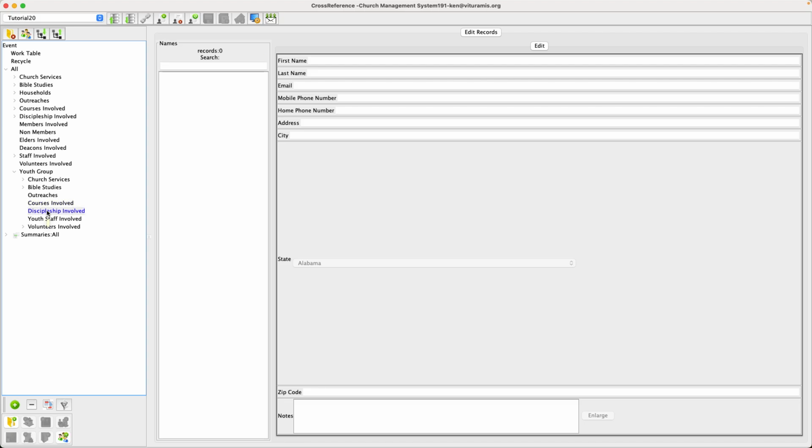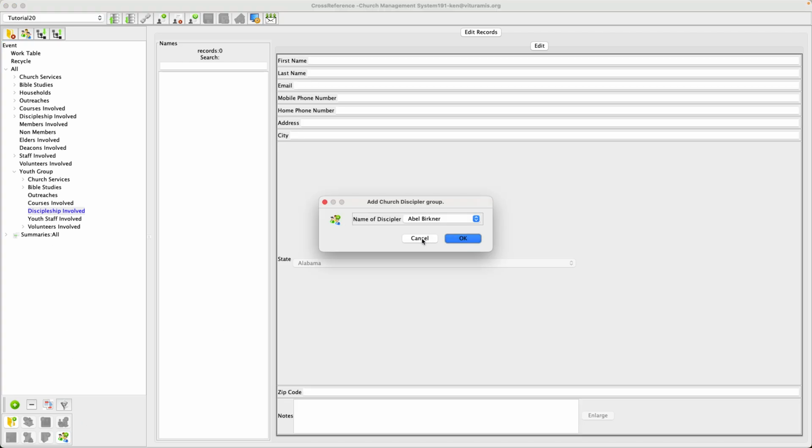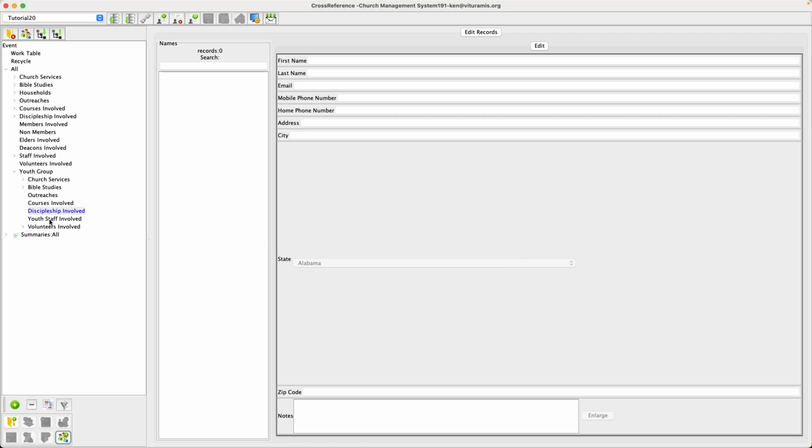As well, discipleship. It does make sense to continue discipleship even within the youth group because that is a big area for people to grow. So we have discipleship groups also within CrossReference, and you can go ahead and use them just the same way as you would elsewhere. This just keeps things separate so that you can understand what's going on within the youth group as opposed to what's going on within the general church body. You also have youth staff separated and volunteers as well.